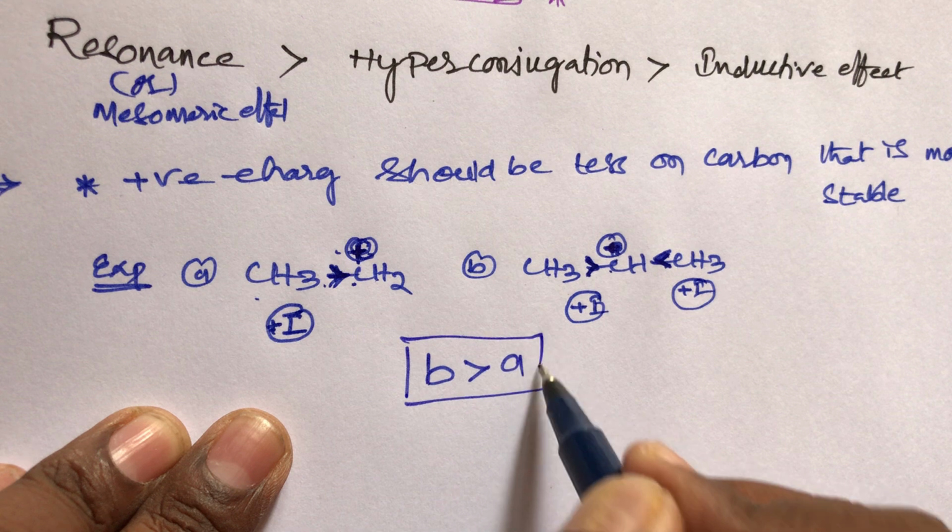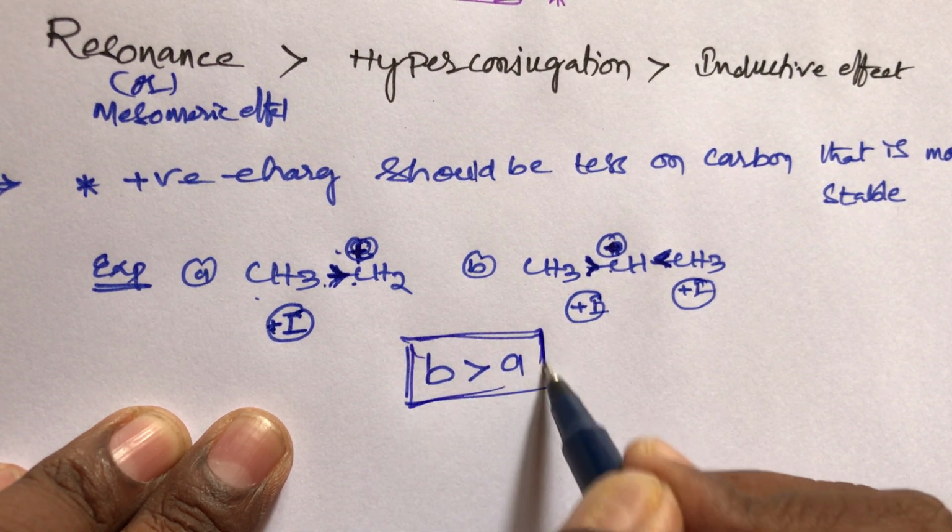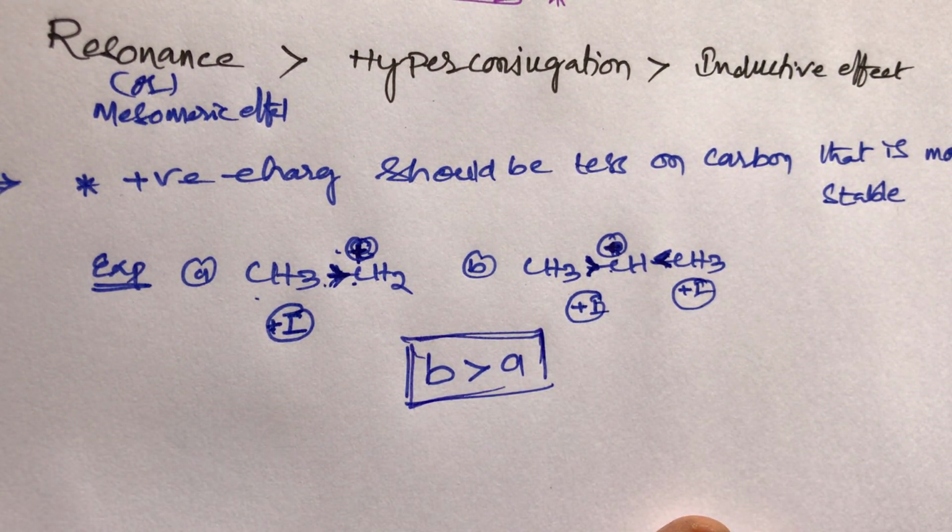This is the stability of carbocation. How do we find out the stability of carbocation? You remember, sir, the positive charge should be less on carbon.